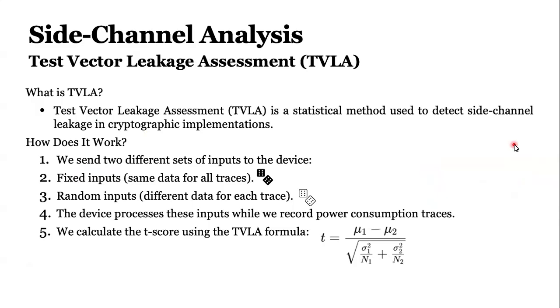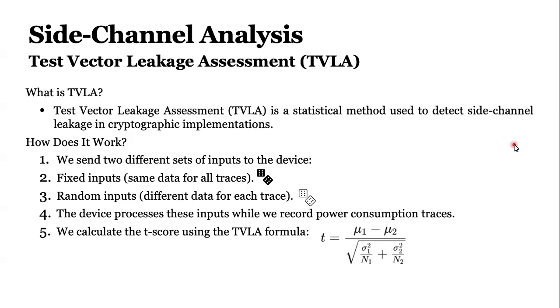So there's a test called test vector leakage assessment. It is called TVLA. It is a statistical method used to detect side channel leakage in cryptographic implementations. The idea is that we are sending two different data sets to this device. When I was learning, the idea was to flip a coin. If it is a tail, send fixed input. So whenever we are collecting power traces, it is going to be the same data. Let's say that we are always sending 0. But if it's a head, we are using random inputs, so different data for all traces.